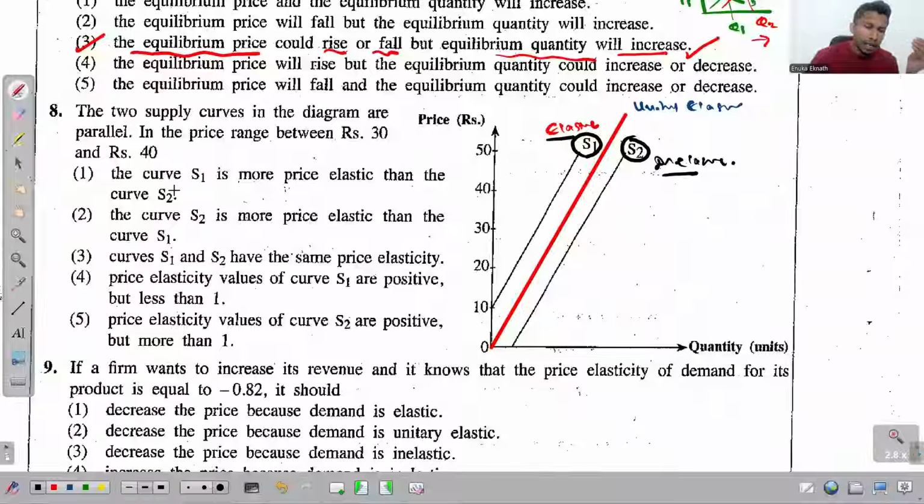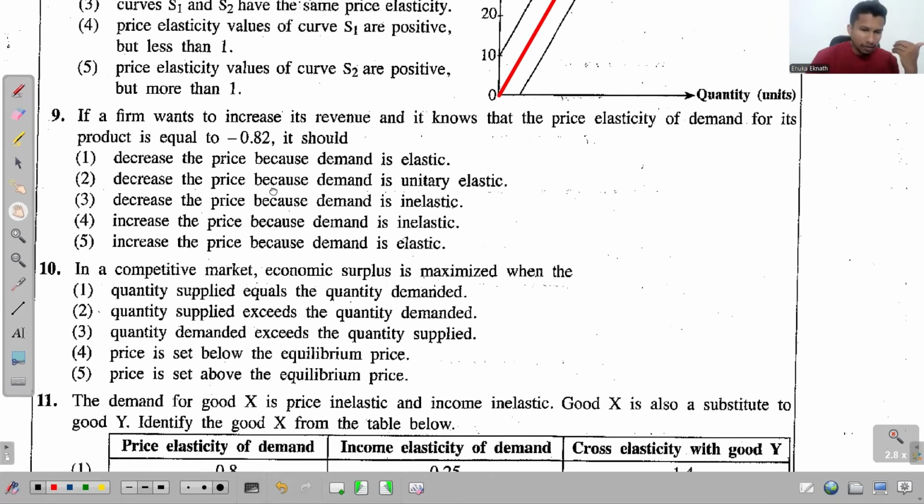So what is the answer? The curve S1 is more price elastic than the curve S2. So that's the answer. Right, now we'll move to this 9th one.